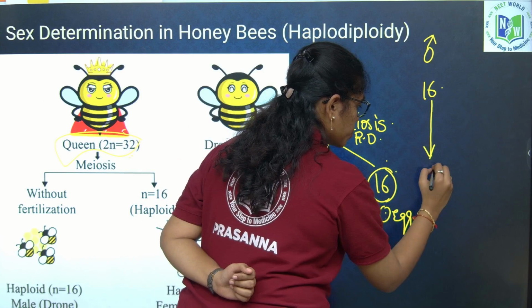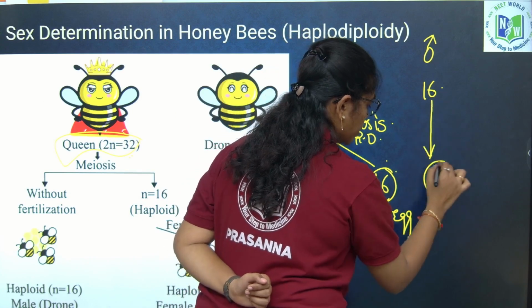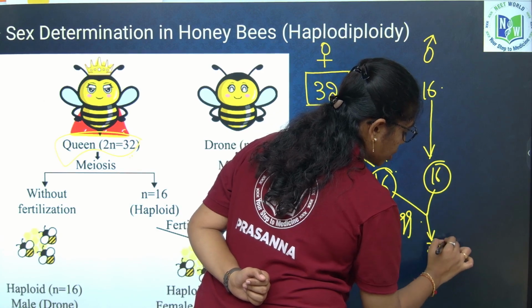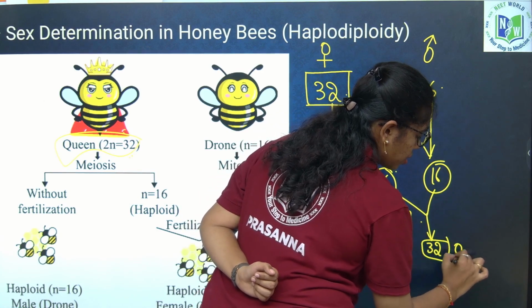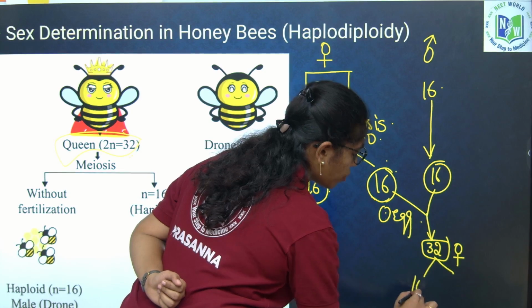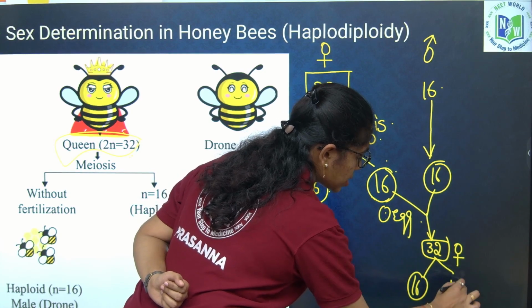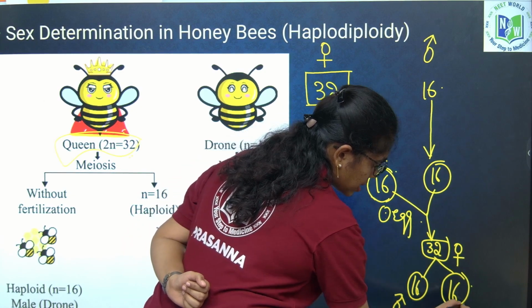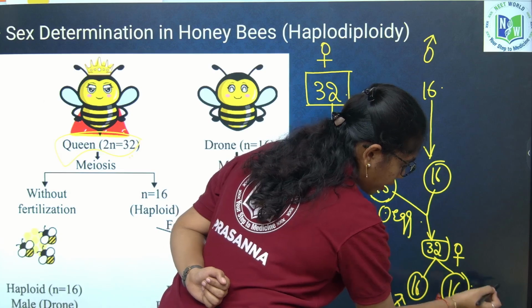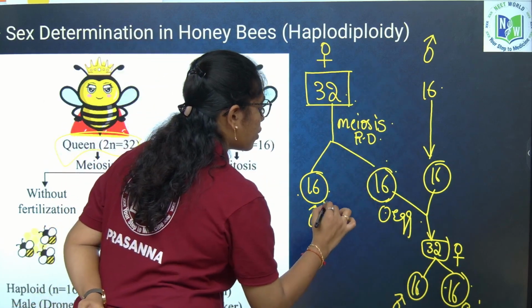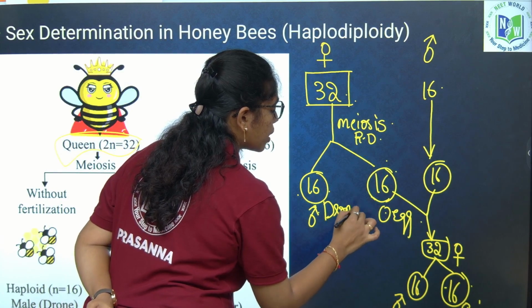Males will be releasing sperms, and after fertilization this again forms a complete set of chromosomes, that is females. Again they will undergo meiosis, forming 16 sets which are differentiated to males, and they act as egg for fertilization. These males are drones.